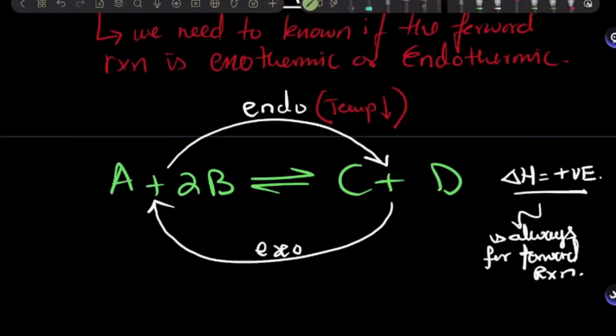What about the backward process? It is exothermic. It will release energy. So the temperature of the surroundings will increase, right? This is all the working I need you to do before deciding whether temperature will shift the equilibrium right or left. Now you'll see how easy it gets.